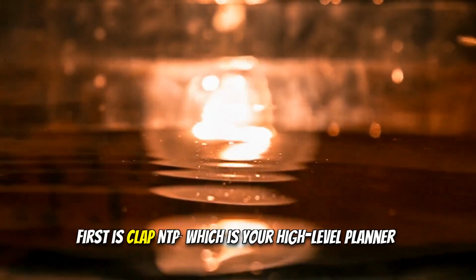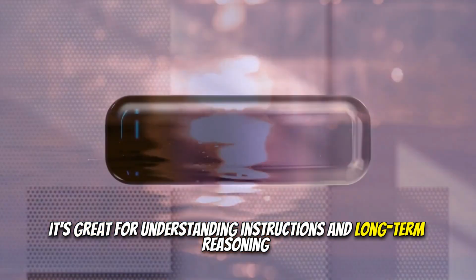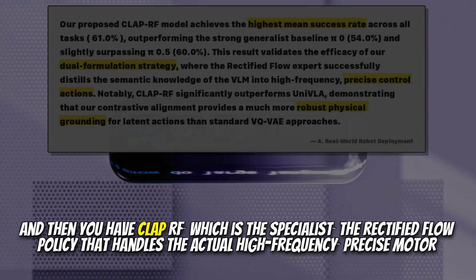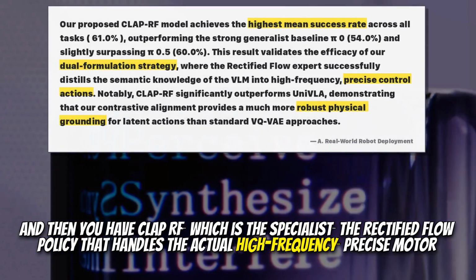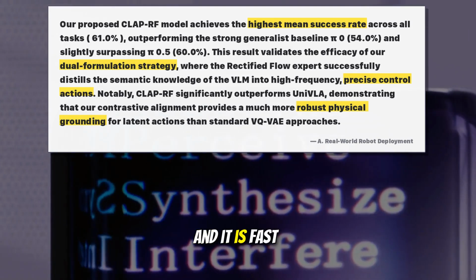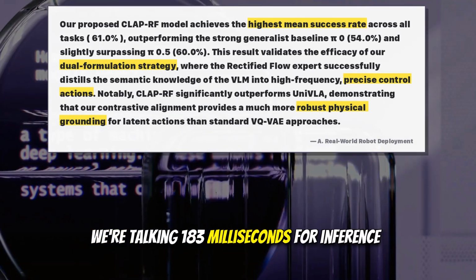First is CLAP-NTP, which is your high-level planner. It's great for understanding instructions and long-term reasoning. And then you have CLAP-RF, which is the specialist, the rectified flow policy that handles the actual high-frequency, precise motor control. And it is fast. We're talking 183 milliseconds for inference.